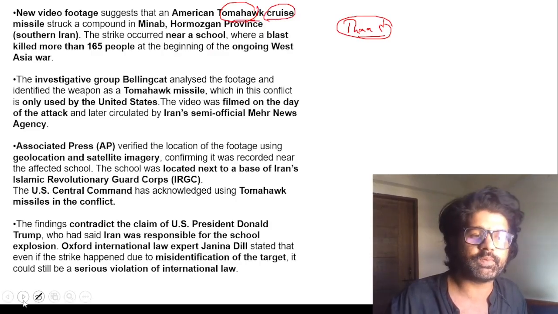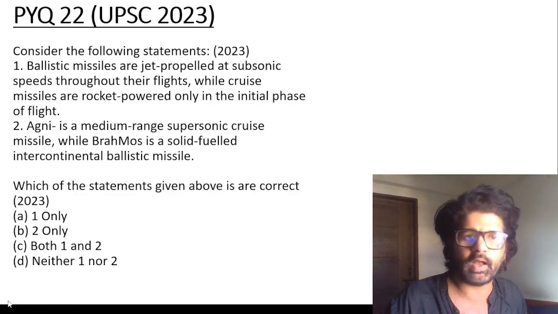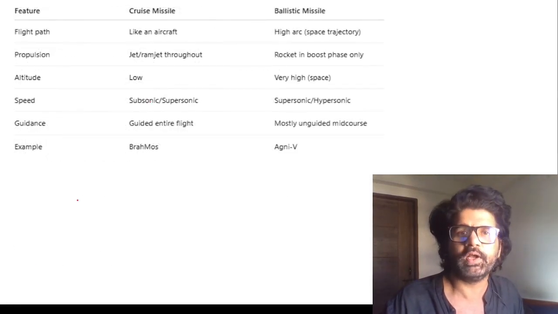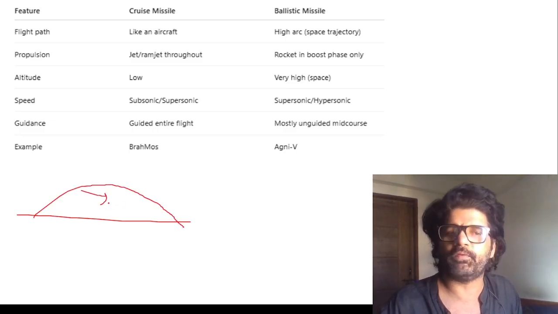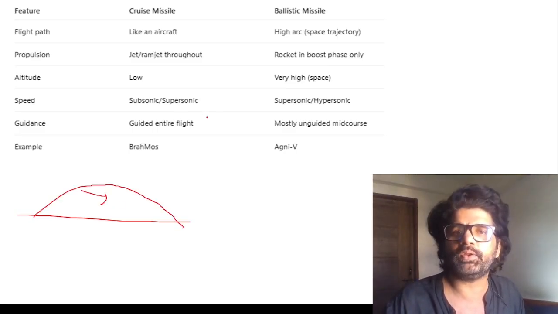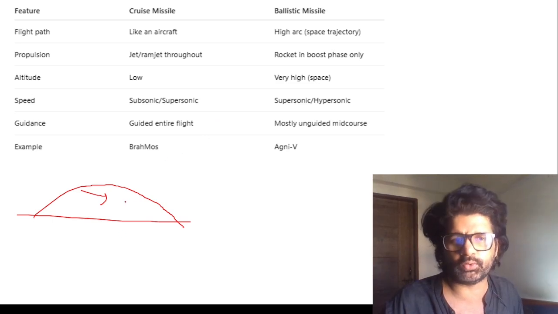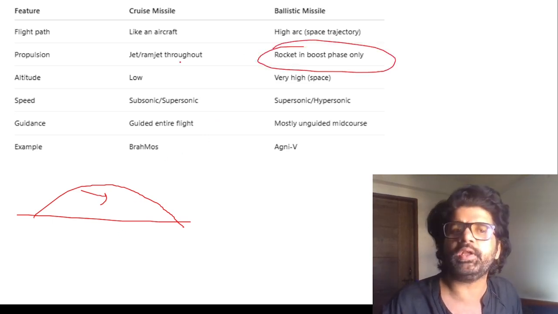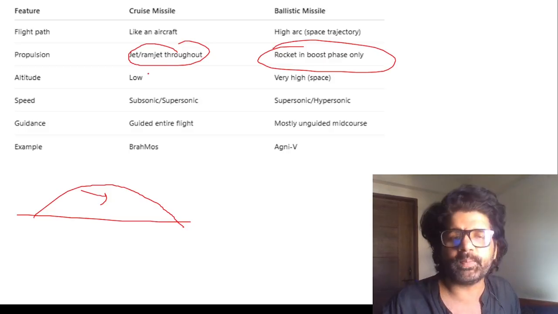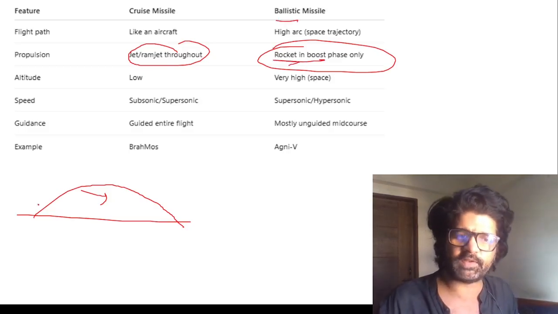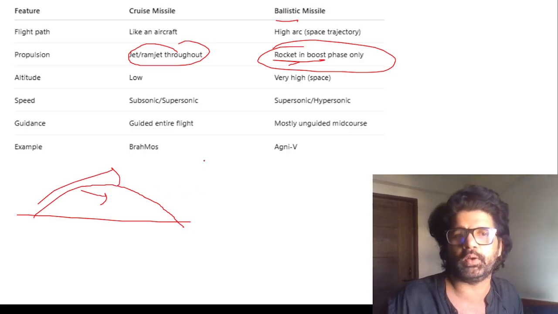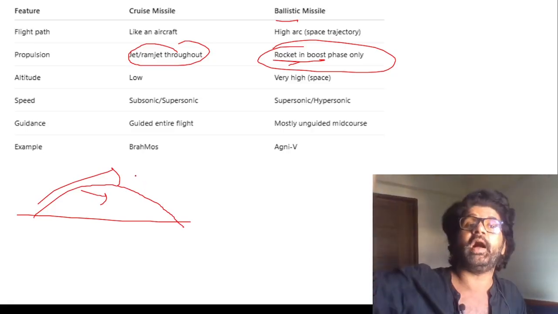What is the basic difference between ballistic and cruise missile? As I've told you, PYQs have been asked. Ballistic missiles follow a projectile path, and you cannot control them all through the flight. Rockets in boost phase only, jet, ramjet throughout. What is the simple meaning of it? You can control a ballistic missile in the initial phase, and after that it will be guided by gravity. Because it follows a particular projectile path, it can go very high in space.